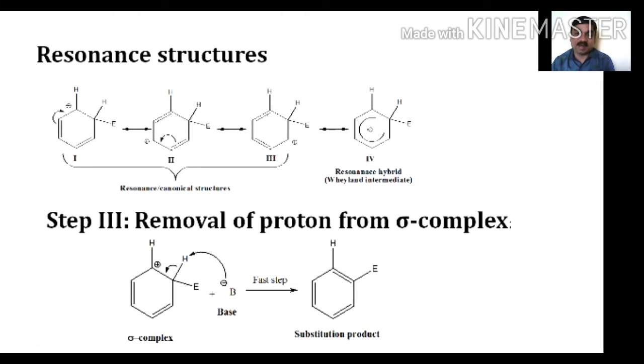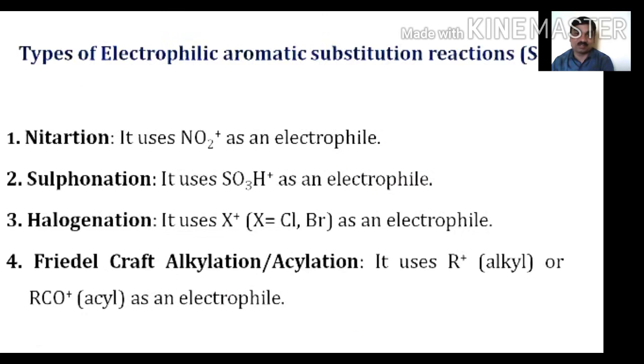So this is the mechanism of electrophilic substitution reactions. Types of electrophilic aromatic substitution reactions: there are many types, but we have to study here nitration. In nitration, it uses NO2+ as an electrophile, whereas the second, sulfonation, uses SO3H+ as an electrophile. In halogenation, it uses X+, that is halogen, it may be chlorine or bromine, as an electrophile for the substitution reactions.